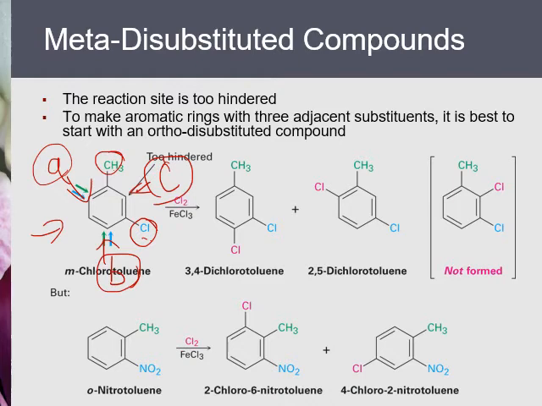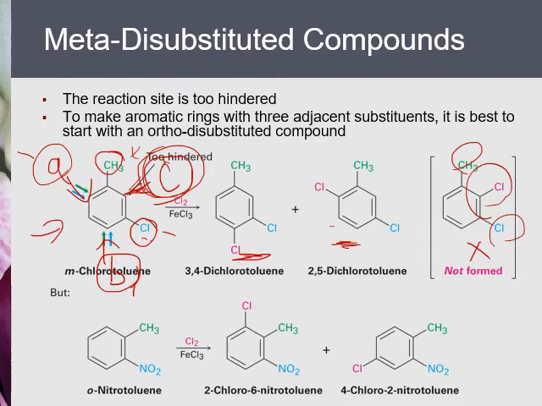However, because chlorine and methyl are close to each other, the carbon C is very crowded, and so the reaction at this carbon is very difficult, and the product forms mainly on A and B. So this is on B, and this is on A, and this is not formed due to the two substituents being so crowded next to each other.